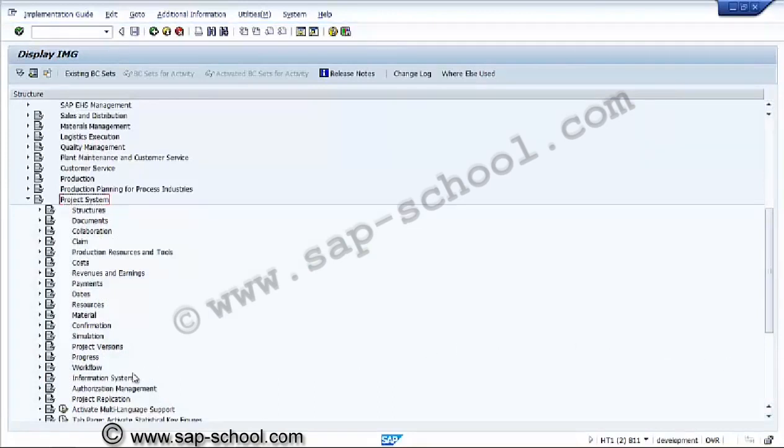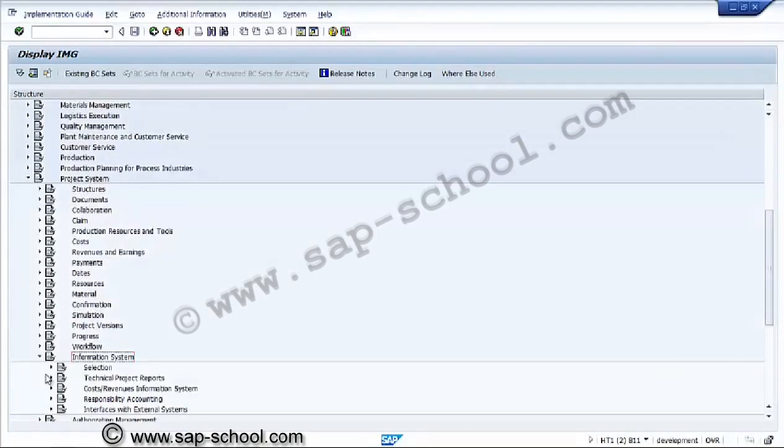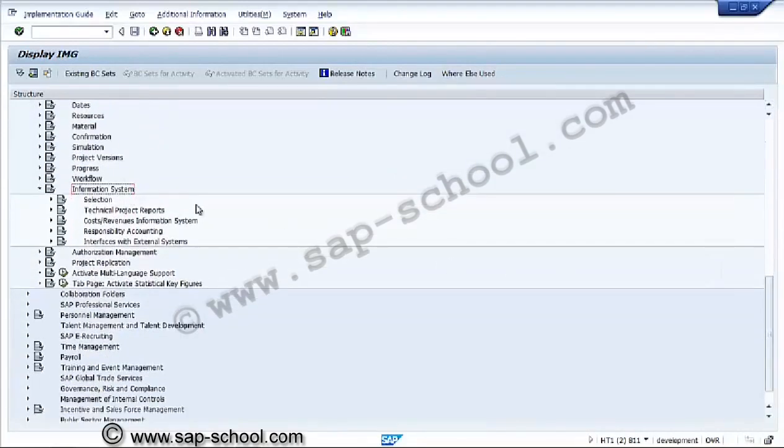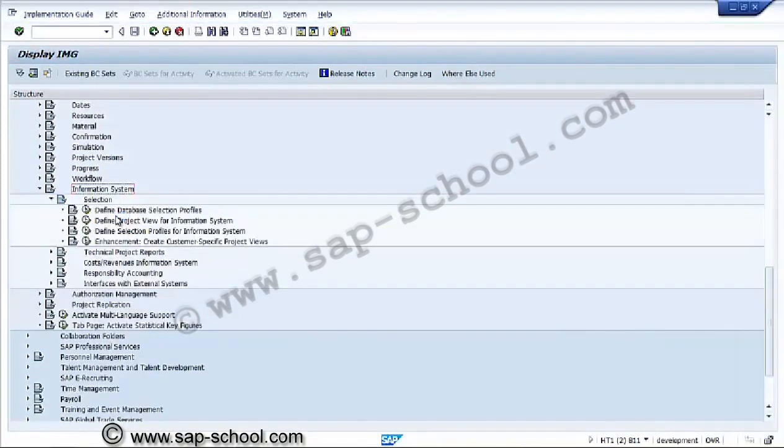So here we'll go to information system. In the information system, again there are different nodes. For the selection purpose, this is the define database selection profile.